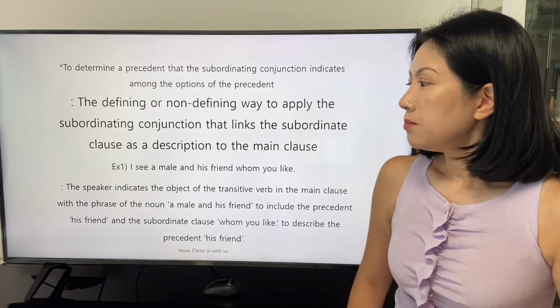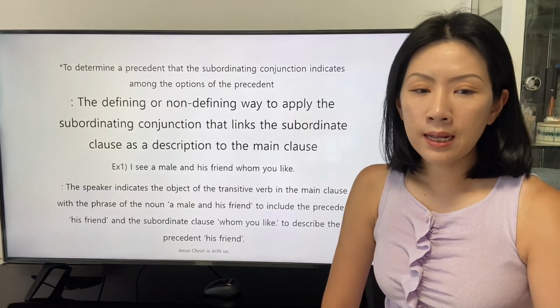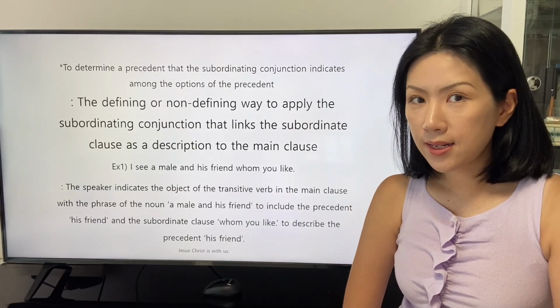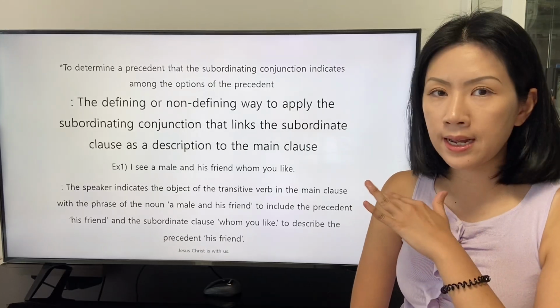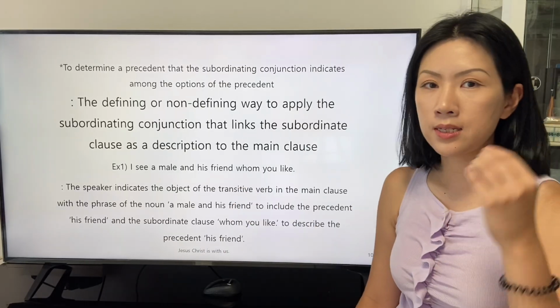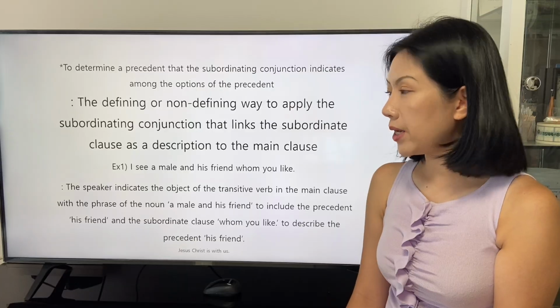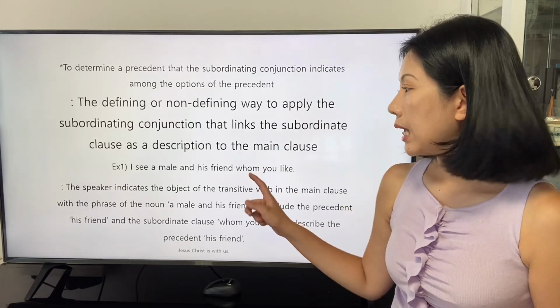There is a sentence. I see a male and his friend whom you like. In this sentence, we find that the pronoun whom is applied in the defining way because there is no comma.